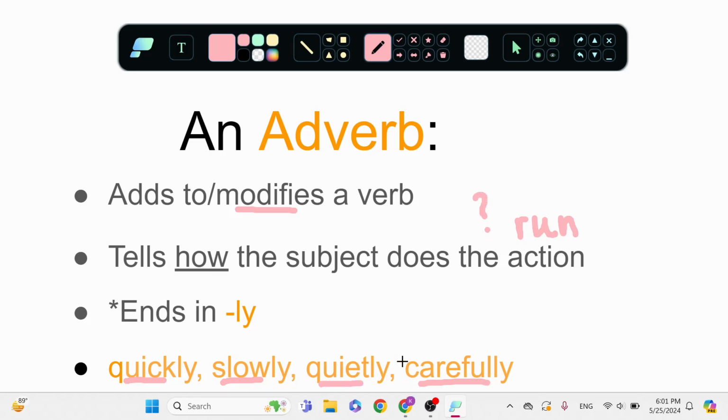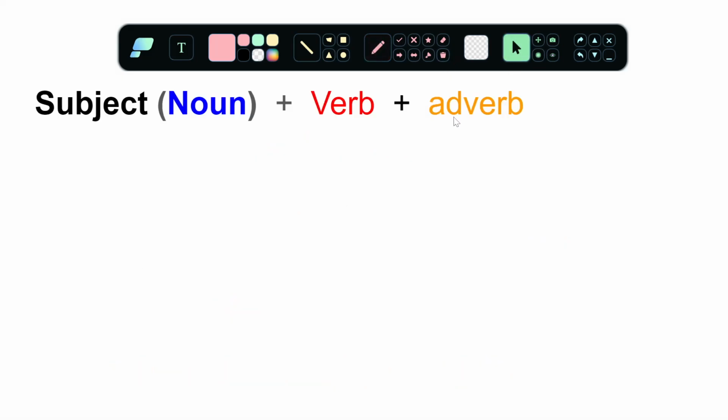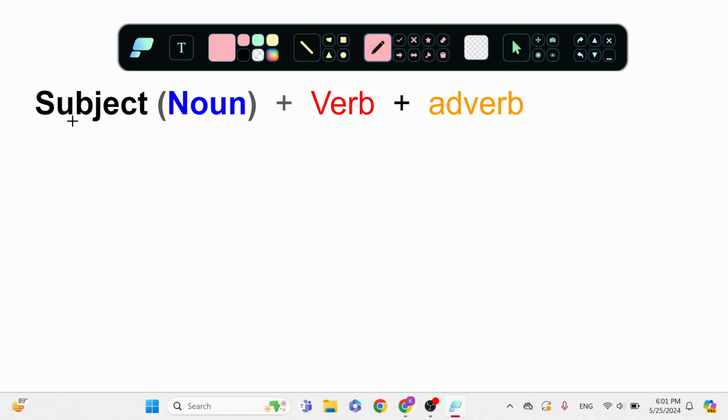So most times this will end in ly. For now, this is all we will learn about adverbs, is that it ends in ly. There will be many more lessons, but for now, an adverb modifies a verb, it ends in ly, and it tells how they do an action. So we can do it like this. Our subject, which is our noun, our action, which is the verb, and then the adverb, which is an ly word.